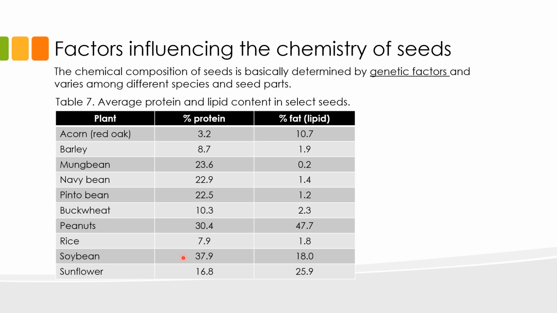The same is true for lipids. Lipid content in the seeds of the species listed in this table ranges from 0.2% in mung bean to 47.7% in peanuts. These differences in protein and lipid contents are natural variations that can be attributed to the genetic makeup of each species.